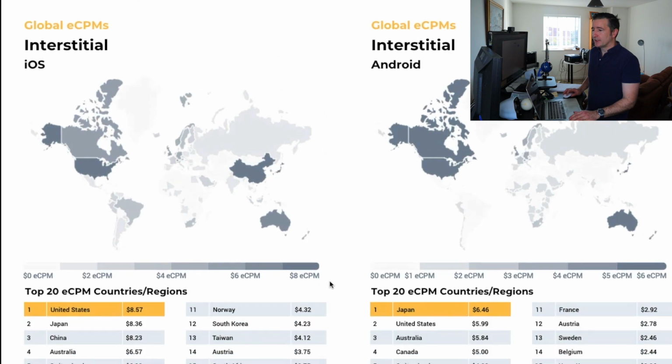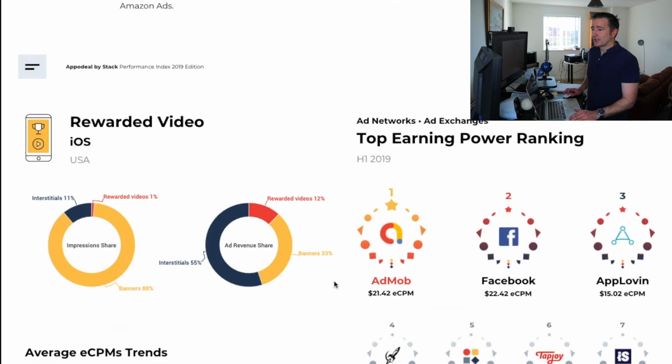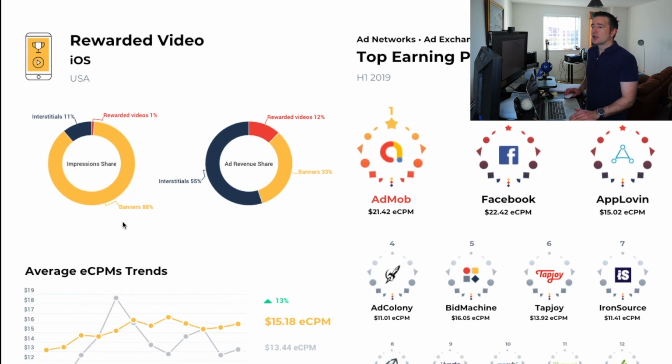All right, so let's go down here to, again, this guy. Have a look at this chart here. Now this is the USA, but it pretty much mirrors the rest of the regions too. Here we get the impression share. Still we have like 88% of impressions are still banners, which a lot of people say, how come I'm not making so much money?